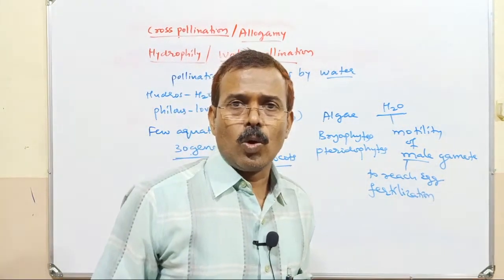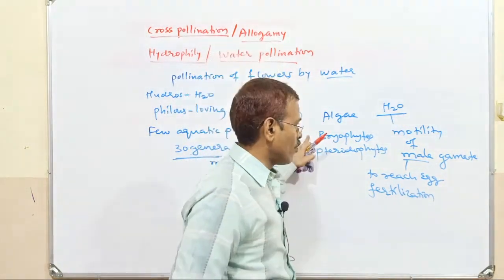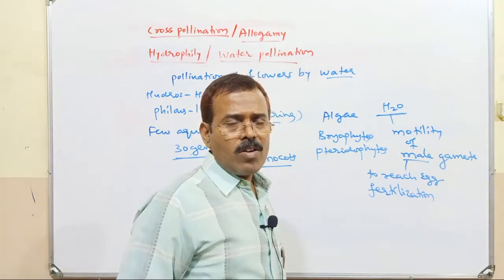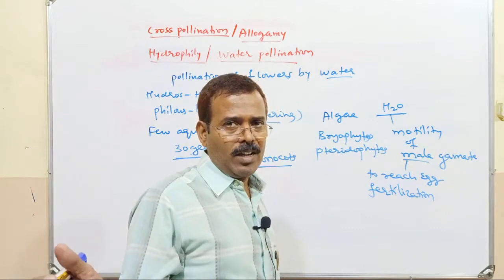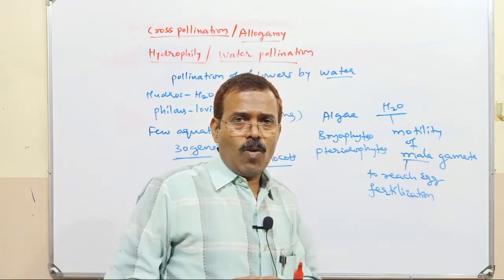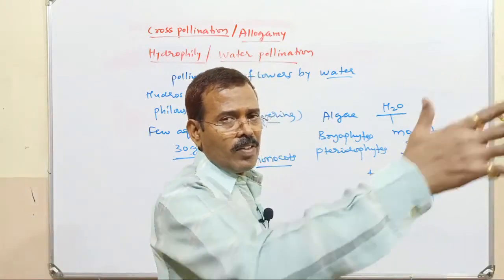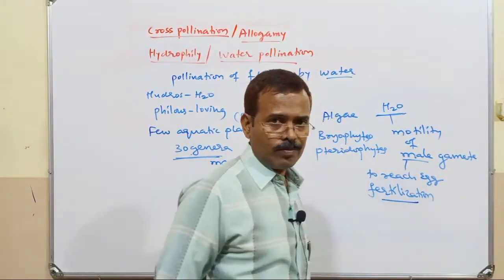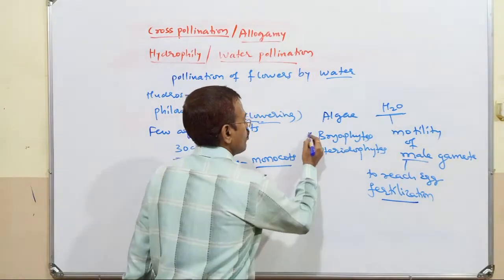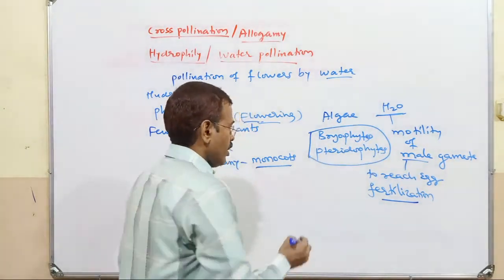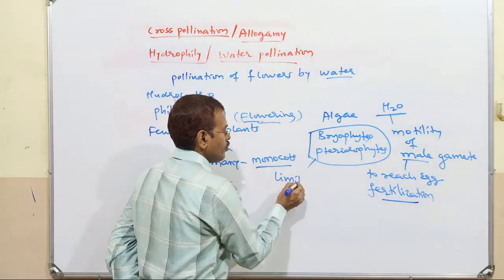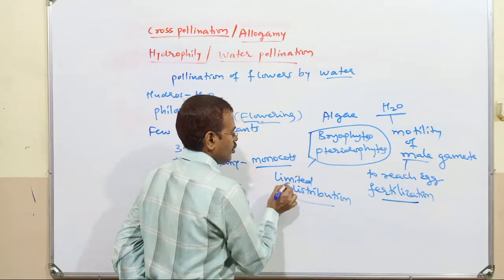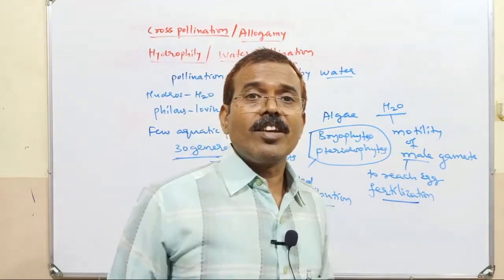So in the case of lower plants like algae, bryophytes and pteridophytes, there is a need of an external medium, that is water, for the movement of the male gametes, which are motile structures. With the help of water, they can swim and reach the egg, the female gamete, and then fertilization can occur. So particularly bryophytes and pteridophytes have limited distribution.